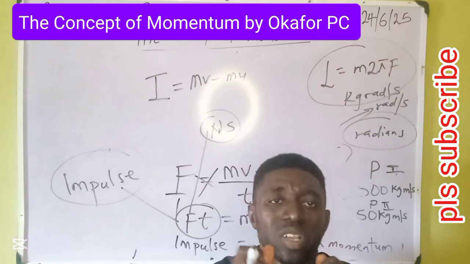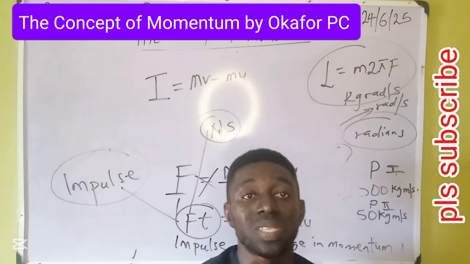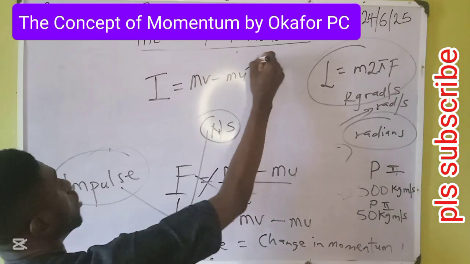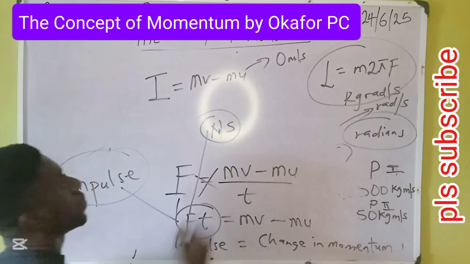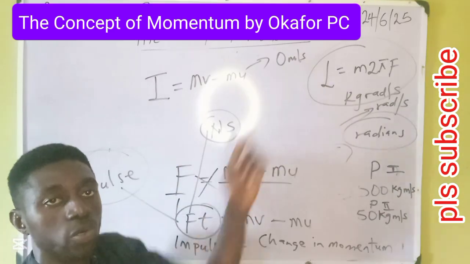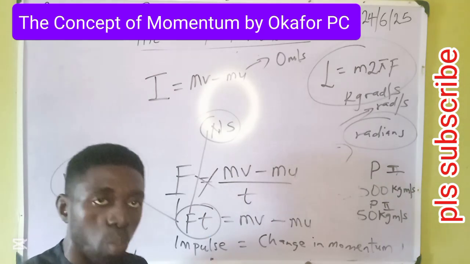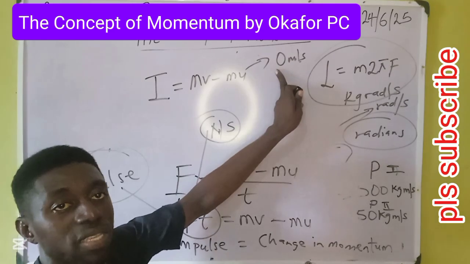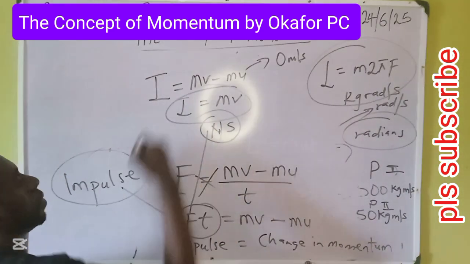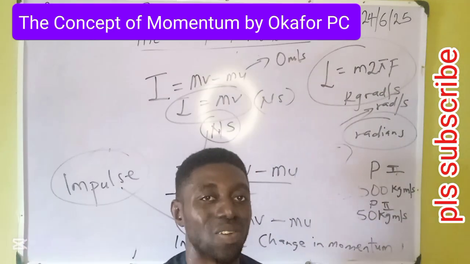Then what if the body was initially at rest? When the body is initially at rest, we say that its initial momentum is 0. If the initial speed is 0 meters per second, then no matter the mass, mass times 0 will also be 0. Therefore, impulse can also be the same thing as just momentum. Impulse is equal to momentum. When the body is initially at rest, we now have impulse is equal to mv, which also explains the unit to be Newton seconds.